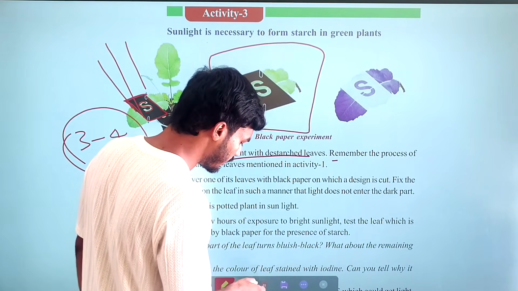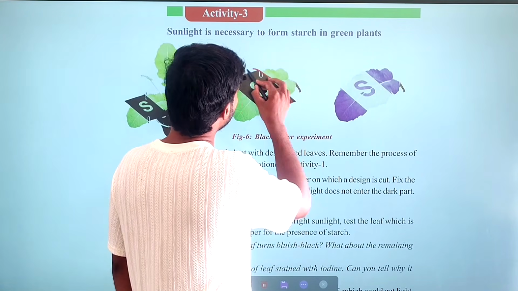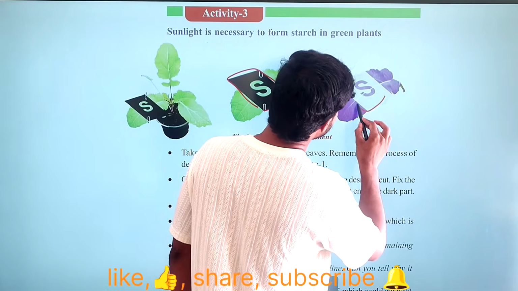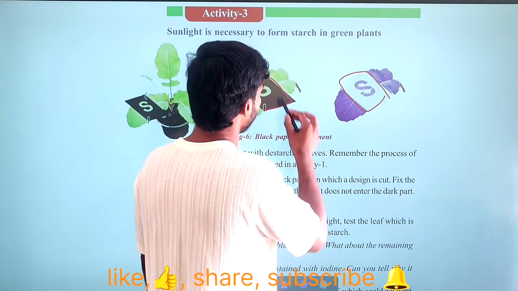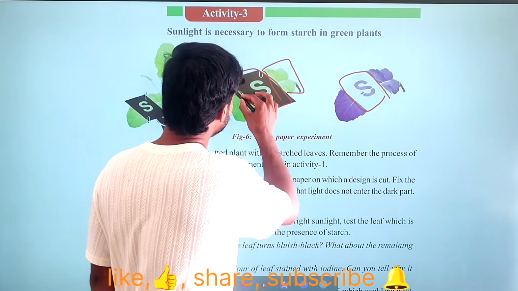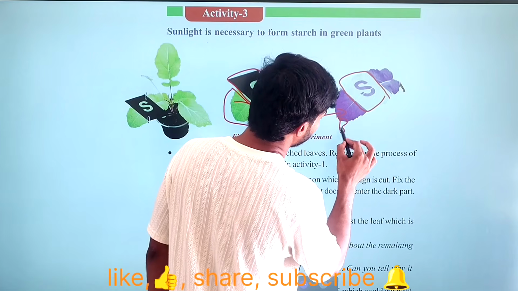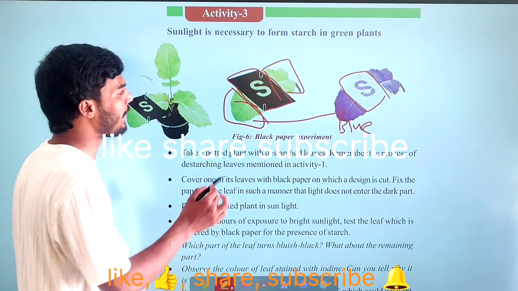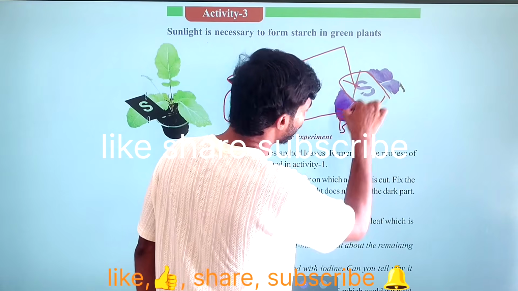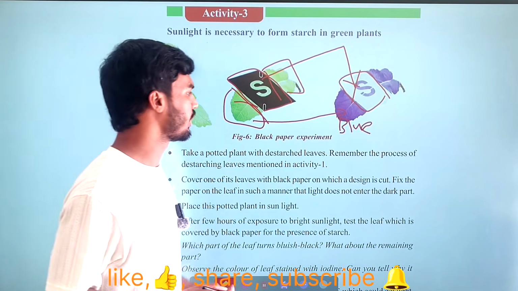By the observation, the result will be: the part covered by the black strip stays colorless on adding the iodine solution. The leaf which is exposed to sunlight turns bluish black in color. Simply, the part covered by the black paper remains colorless, and colorless means no starch was prepared.